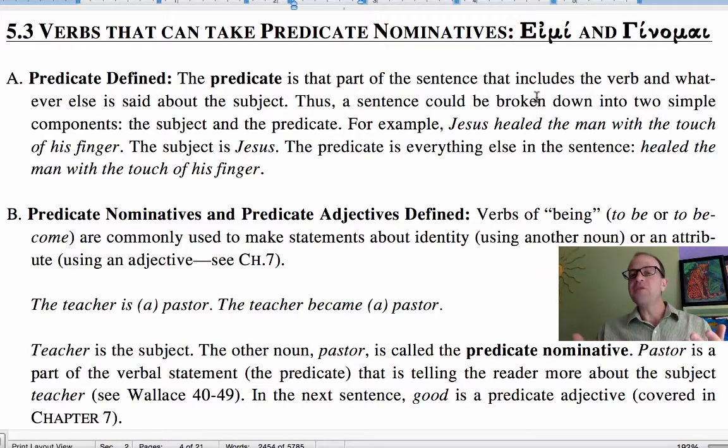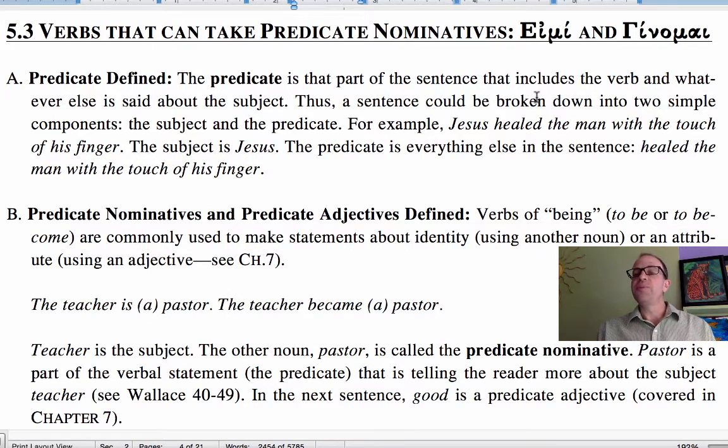Well, with equative verbs like eimi and ginomai, the subject is being equated with another noun, and that other noun is going to be found in the nominative case, and they're called the predicate nominative. The word predicate has to do with the verb and the verbal assertion being made, and so that's why the term predicate is used.